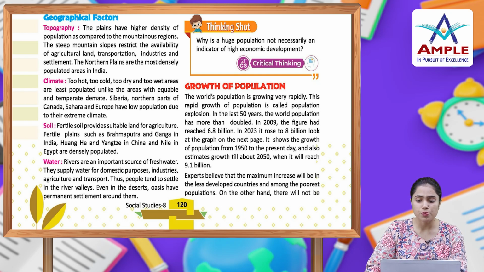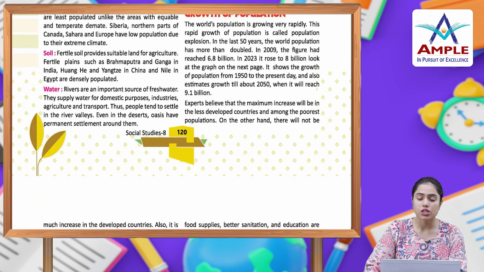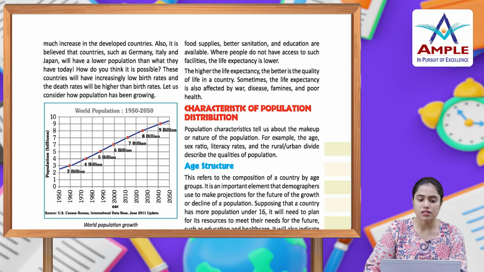बच्चों यहाँ पर नेक्स्ट पेज पे हम ग्राफ देखेंगे कैसे इंक्रीज हो रहा है जो पॉपुलेशन है. Experts believe that the maximum increase will be in the less developed countries and among the poorest populations. On the other hand, there will not be much increase in the developed countries. Also, it is believed that countries such as Germany, Italy and Japan will have a lower population than what they have today. How do you think it is possible? These countries will have increasingly low birth rates and the death rates will be higher than birth rates.